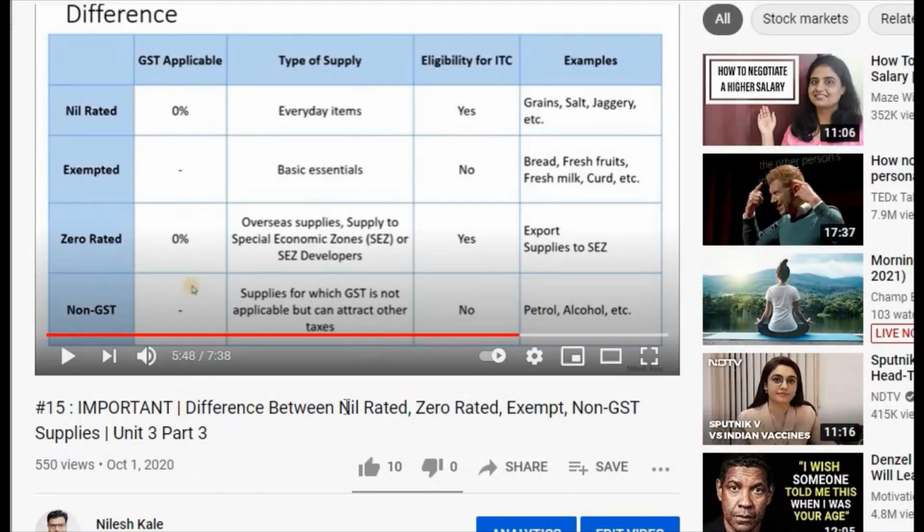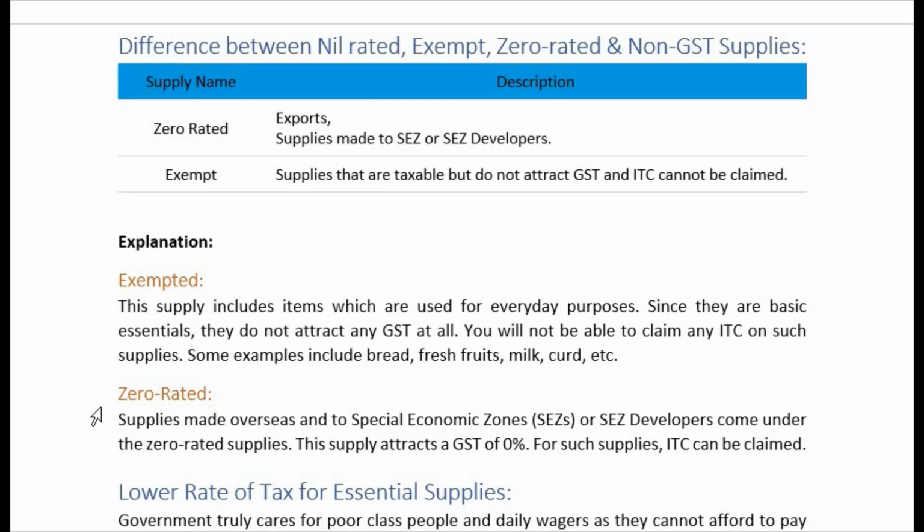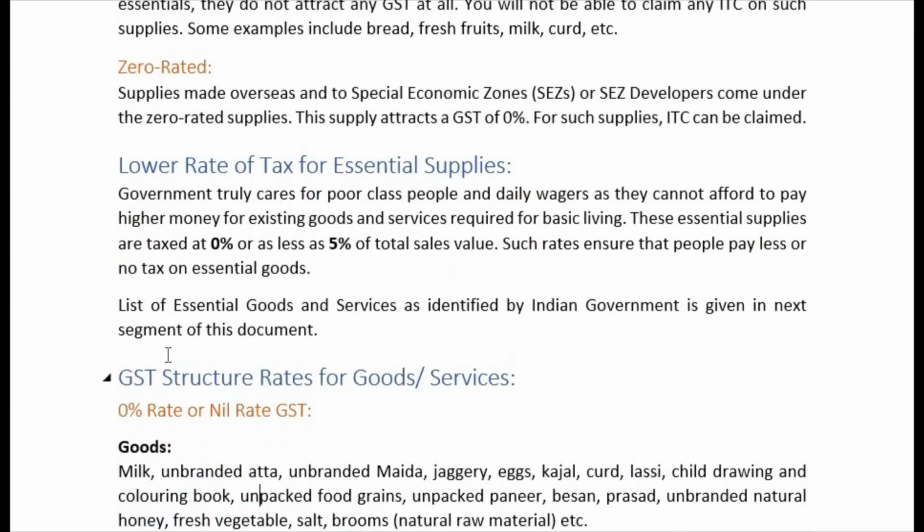this video: difference between nil rated, zero rated, exempt, non-GST supplies from my channel. Please go through this video and you will get the full idea. It is almost a 7 minute 38 second video, and you will get a complete idea of what is nil rated, exempted, zero rated and non-GST. All these differences you will understand, right? So I will skip explaining the same things again.